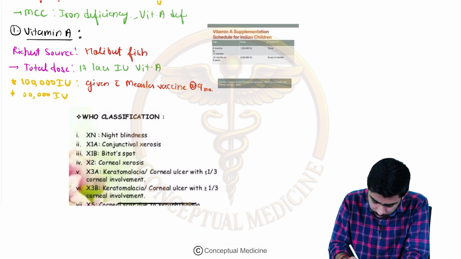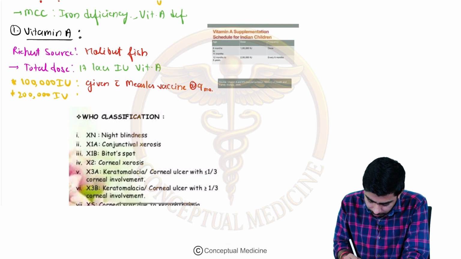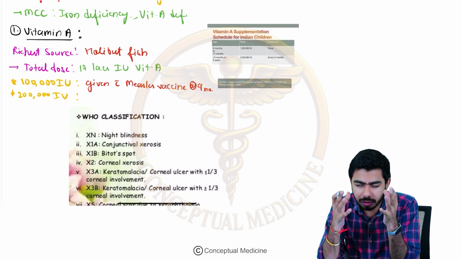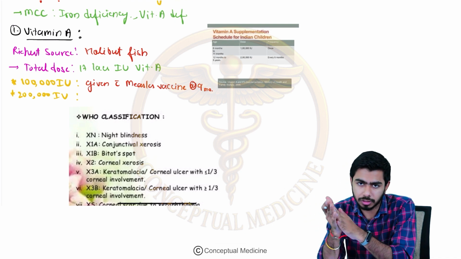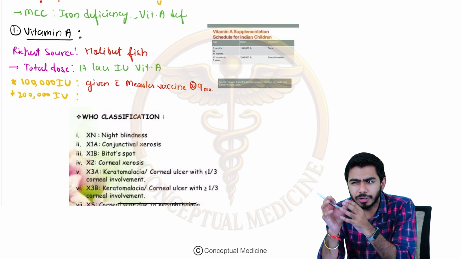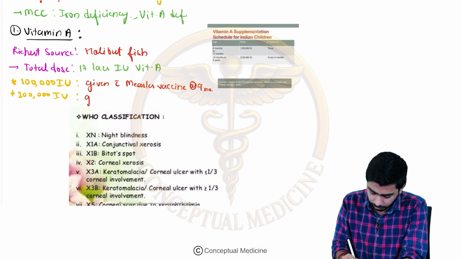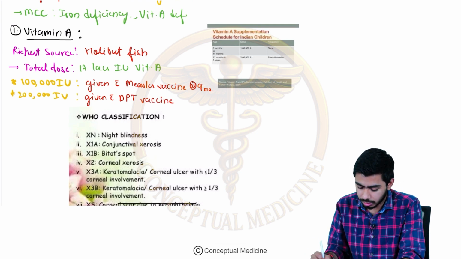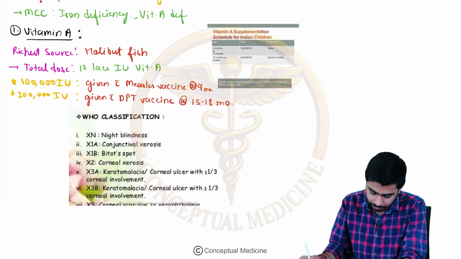So we will be giving 200,000 international units. At what time will we be giving 2 lakh international units? Here we will be giving it along with the DPT booster vaccine, at around 15 to 18 months.